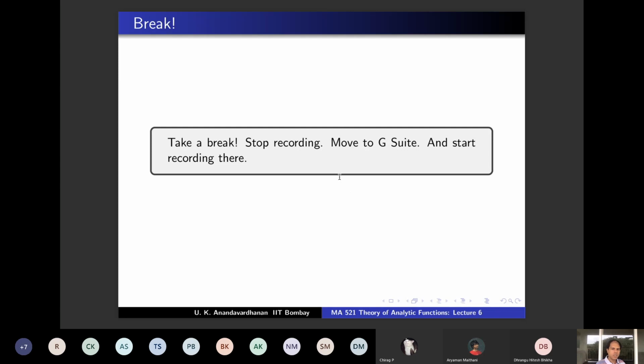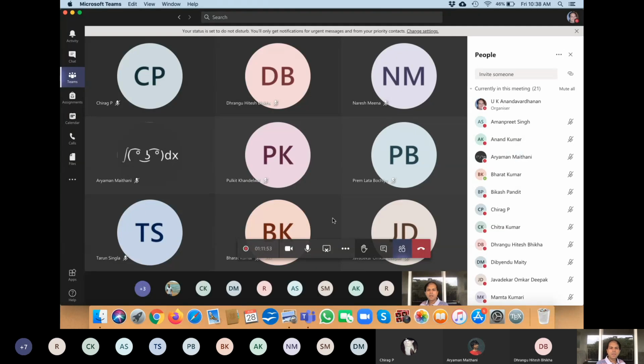We will try moving to G Suite. All of us will move to G Suite, and we will also try recording there, just to test out all the features, because we might need to use it again. Okay, so let's go to MS Teams, and let us not quit this. Let us be here also. So what I will try is, on another tab, I will open my G Suite, and all of you also do that, and let's see. Anyway, this recording I am stopping now.